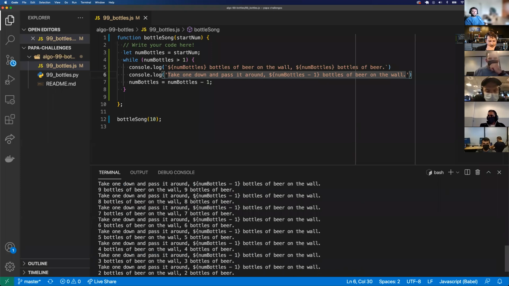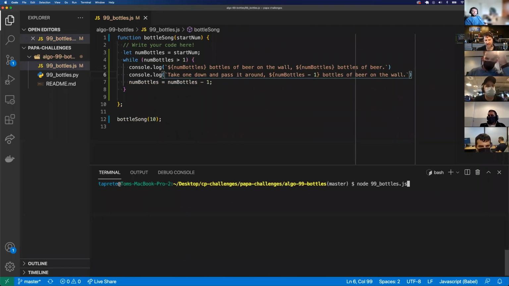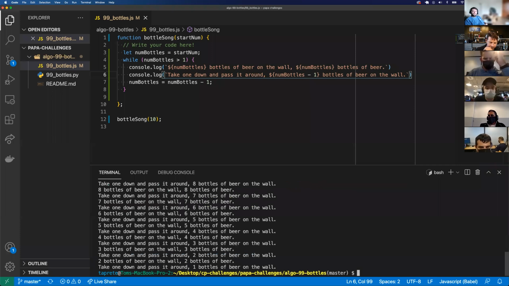In the bottom statement, you're still using regular quotation marks instead of backticks. Yep. So notice down here, it says take one down, pass it around, $sign num bottles -1 bottles of beer on the wall. So that is because I'm still using regular quotes. I need to use backticks for that because we need string interpolation. There we go. So let's clear the terminal and let's run that again. And let's see if we get a desired output. So we get pretty much down to 1 bottles of beer on the wall.